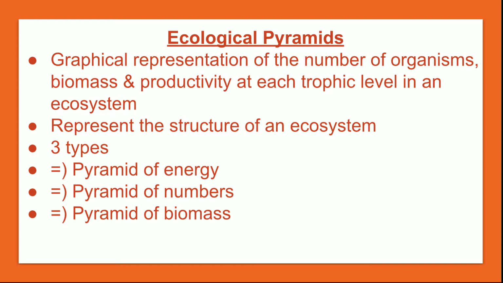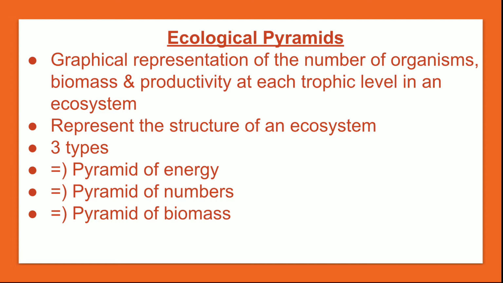Now we come to ecological pyramids. An ecological pyramid is a graphical representation of the number of organisms, biomass, and productivity at each trophic level in an ecosystem. So it is a representation of how many plants and animals there are, and how the productivity is at each trophic level of the ecosystem. So this is the graphical representation, you can say. The ecological pyramid represents the structure of an ecosystem.